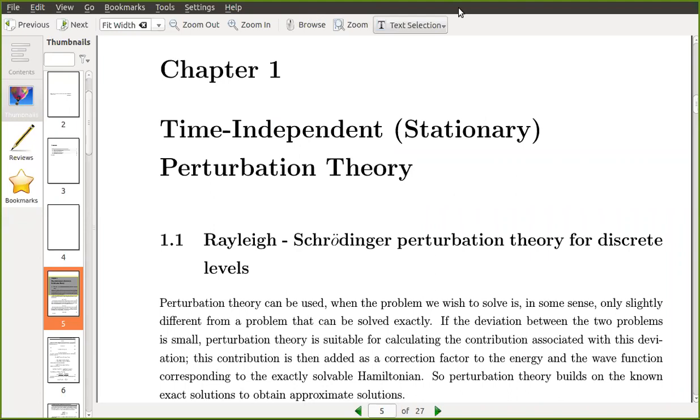Can you see now? I think it is gone. Can you see? Hello? Yes, sir. Yes, sir. Okay.